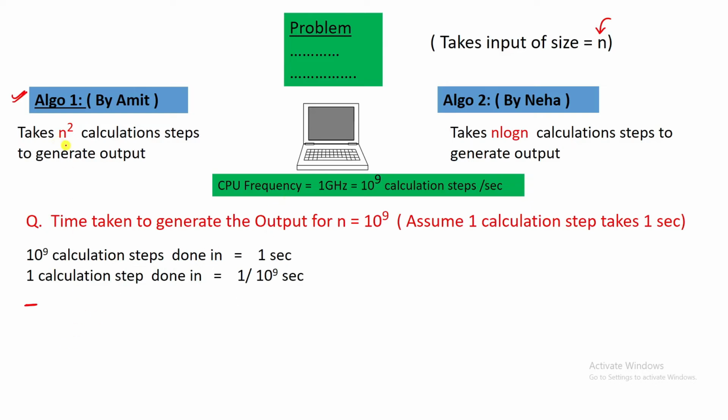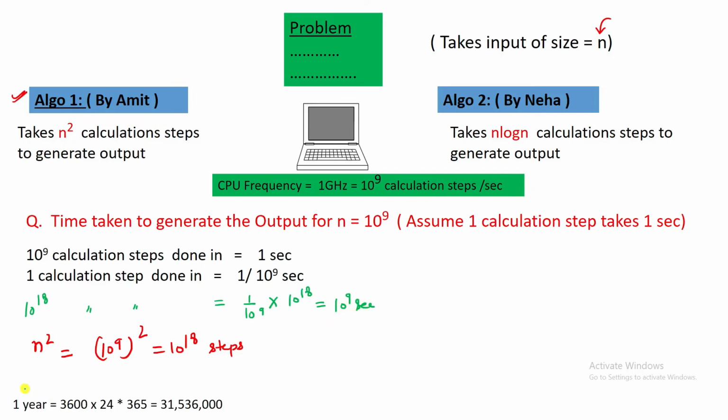Here we are given that there are n square calculation steps being done by algo 1. Here n is 10 power 9, so 10 power 9 whole square will be 10 power 18 steps. These 10 power 18 calculation steps will be done in 1 upon 10 power 9 into 10 power 18, and this will come as 10 power 9 seconds. So algo 1 will take 10 power 9 seconds to generate the output. That means 1 billion seconds. This number is actually very large.